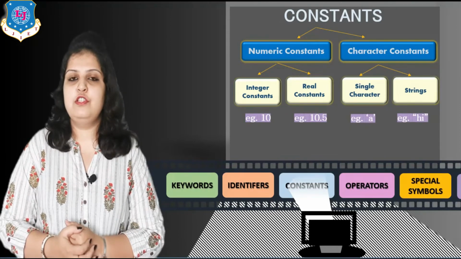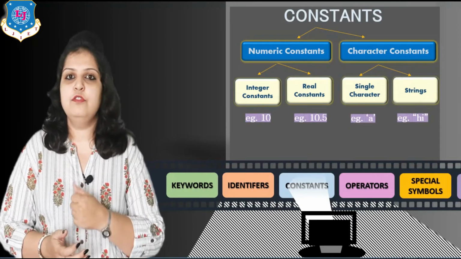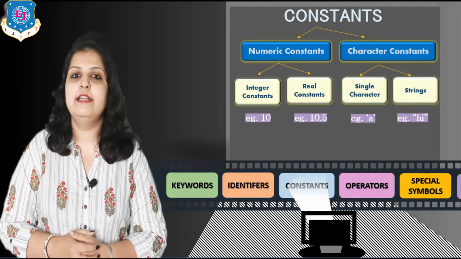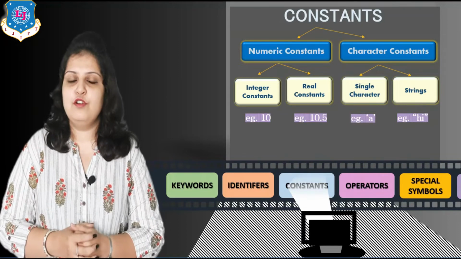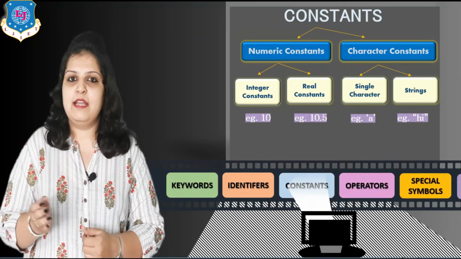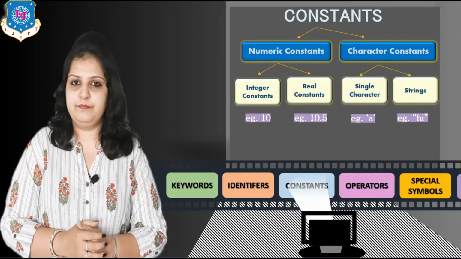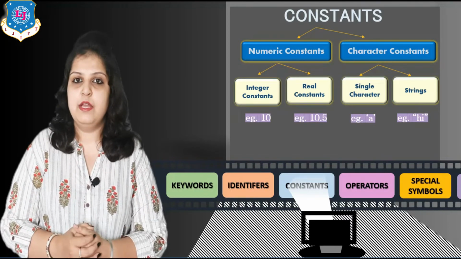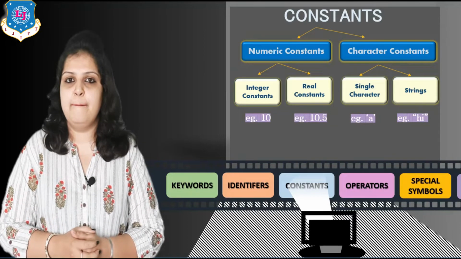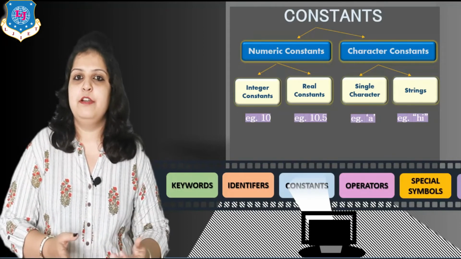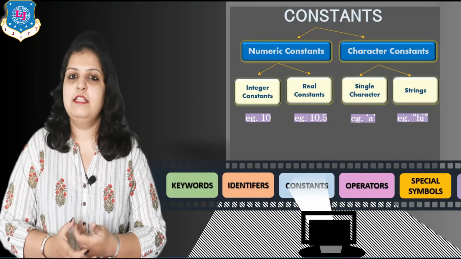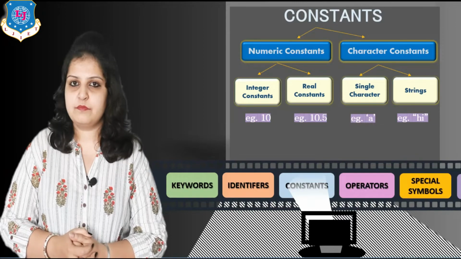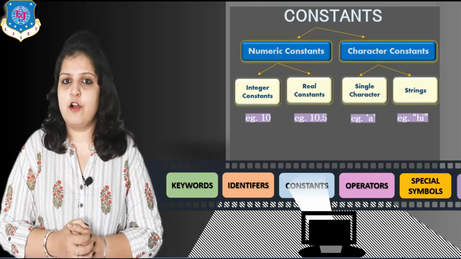Now the numeric constant is again divided into two categories. First is the integer constant and second is the real constant. Means if you want to store the value 10 as a fixed value of a variable, then it is called an integer constant, means an integer value. And if you want to store a real number like 10.5, 5.5, 7.5, this type of value is stored using a real constant. Next is the character constant.